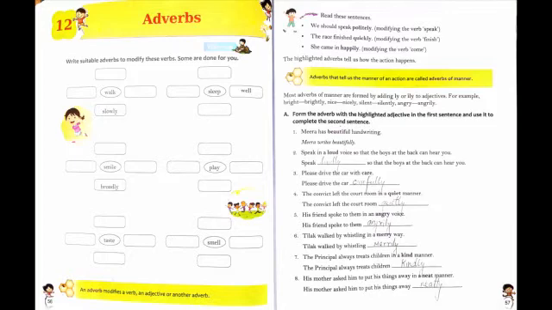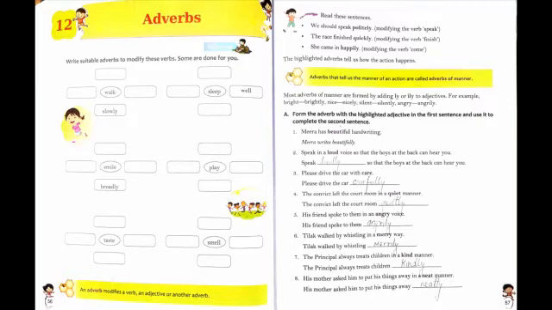So what is an adverb? An adverb modifies a verb, an adjective or another adverb. For example, I ate my dinner quickly. Here, quickly tells us how the action happens. That is, quickly describes the action word ate. I ate my dinner. So ate is an action word. So here quickly describes the action word ate.